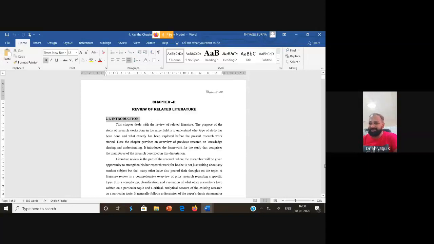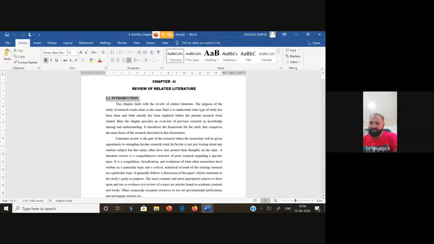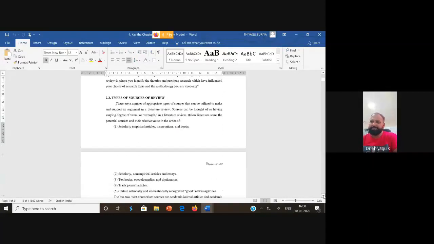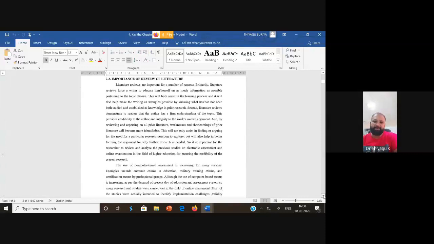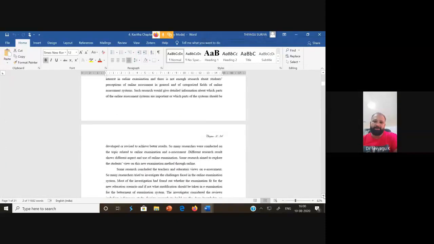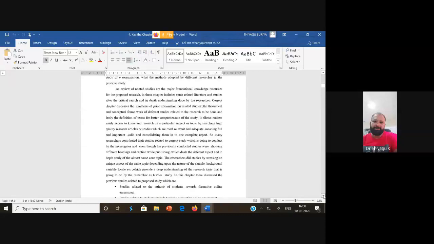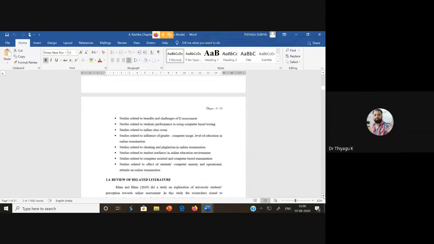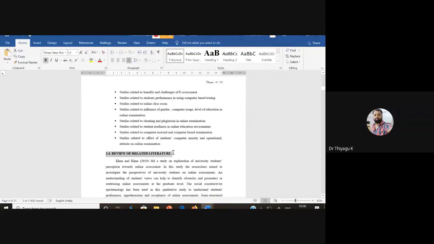She uses an introduction. This is basic, not a consideration. Types and sources of reviews give some information, like the importance of reviews. But from this part, it is important. See here what she is adding. Using the review of literature, we can normally classify into two: foreign literature as well as Indian literature. She is comparing both.